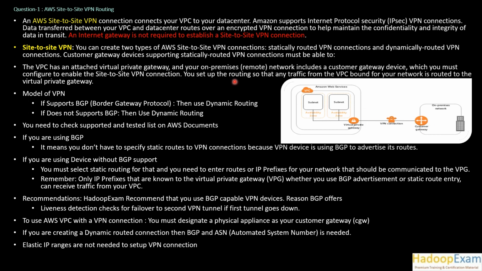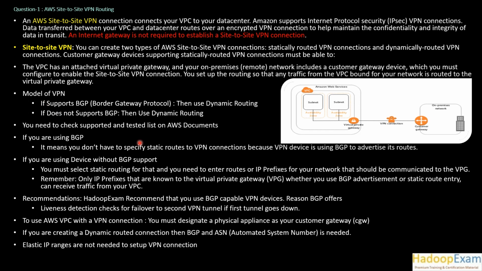You set up the routing so that any traffic from the VPC bound for your network is routed to the virtual private gateway. So the first thing you need to configure here is that any traffic initiated from instances inside the VPC must be routed to the virtual private gateway. We will learn more about how to route this in a later question as well, but it has to be routed using a route table. You can make this configuration. Model of VPN.